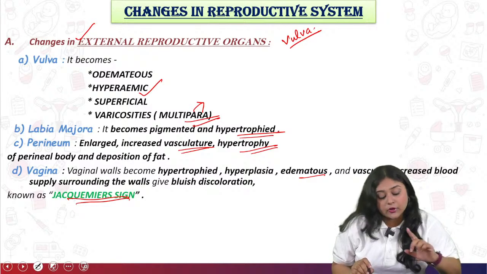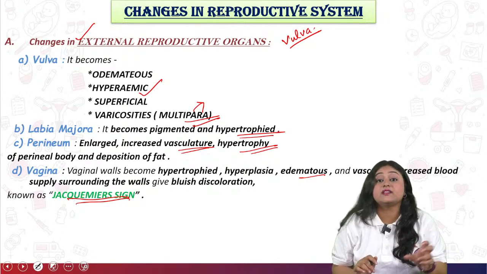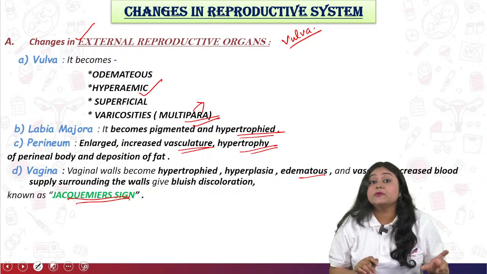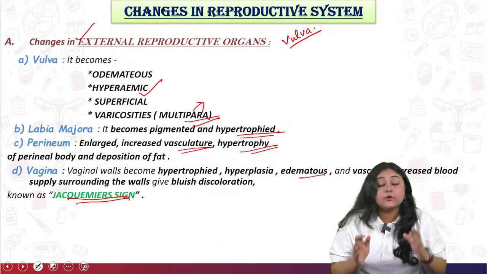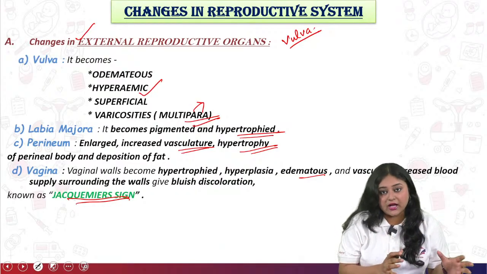This is also one of the most important viva questions. What is Jacquemier's sign? Jacquemier's sign is nothing but a bluish discoloration of the vaginal wall. So that is called Jacquemier's sign.